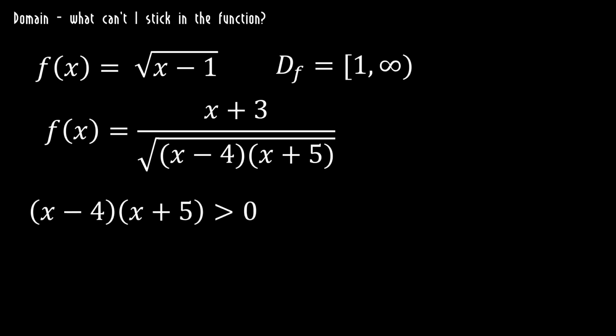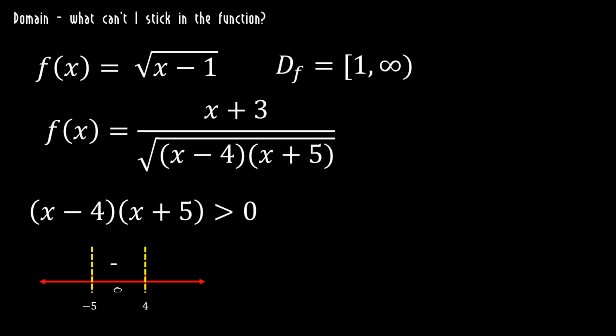So let's set this thing up. Here's my number line. And those are the points where they turn 0. Now in any one of these three sections, that expression will be all positive or all negative. It doesn't matter which number I pick in this section, any number less than negative 5 is going to give me the same thing. For me, the easiest number to check is 0. So I plug in a 0, I have a negative number here, a positive. A negative times a positive gives me a negative. Again, I don't bother actually cranking out what it is. I don't care that it's actually negative 20. I just care that it's negative.